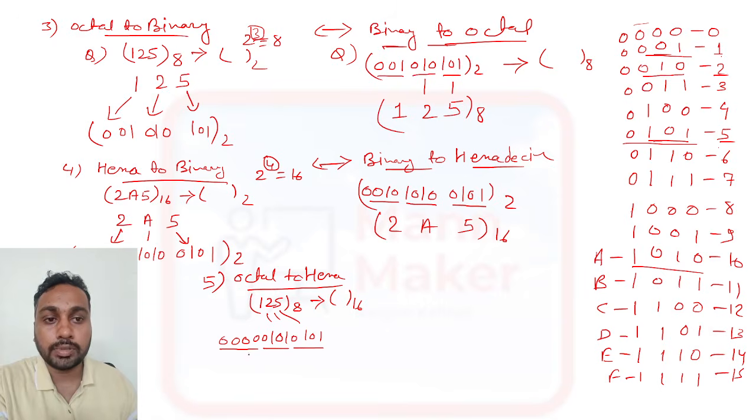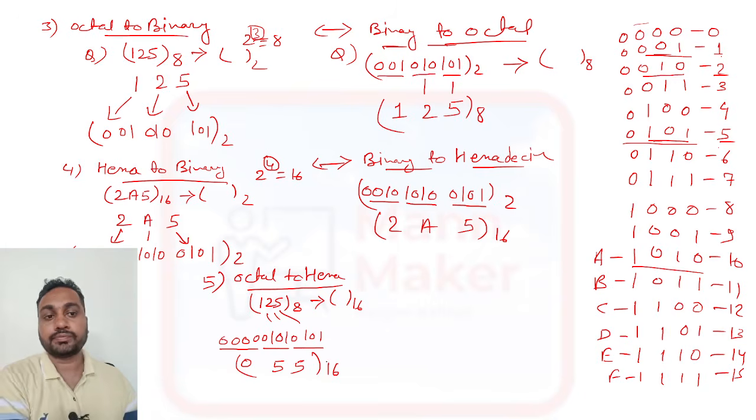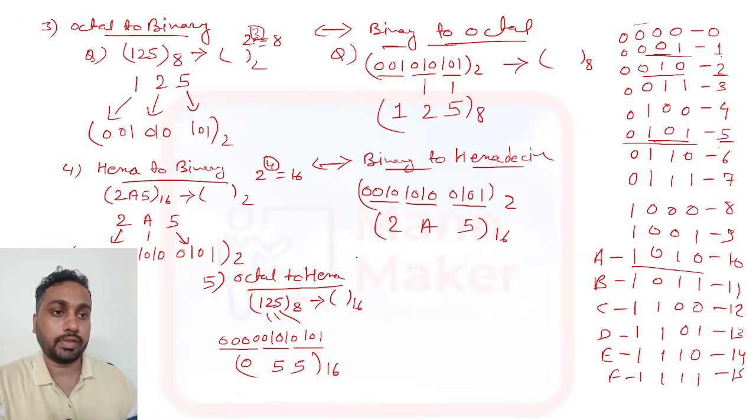Now you have to represent like this. This 0 0 0 is what? 0. Then 0 1 0 1 is what? 5. Then 0 1 0 1 is what? 5. So this is the representation of hexadecimal. So 055 octal to 125 of octal is what? 055 hexadecimal.